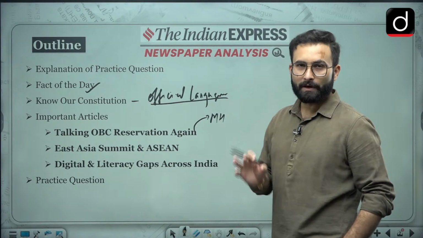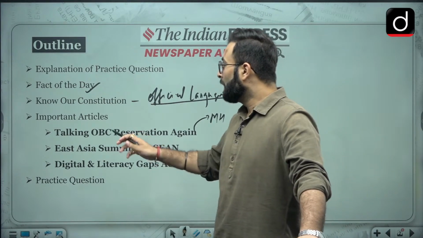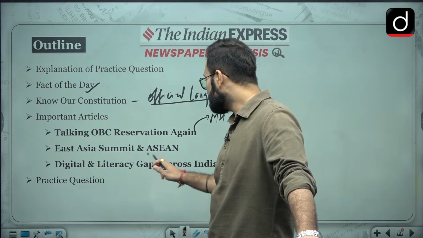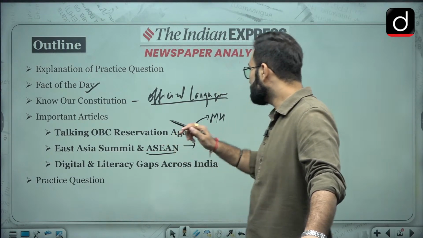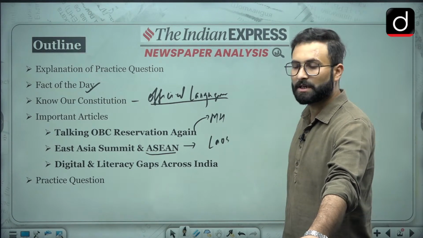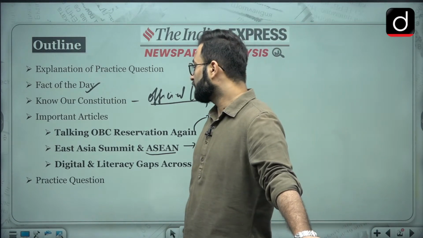are the backward linkages with respect to that. Okay. Then East Asia Summit and ASEAN. Okay, so ASEAN is important, and recently you know that this East Asia Summit has happened in Laos and our PM has visited over there. So we will be talking about that as well.